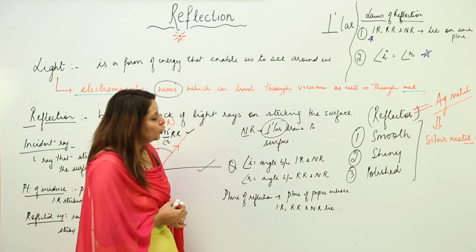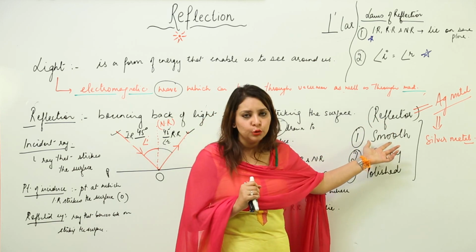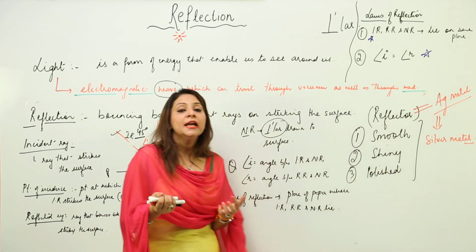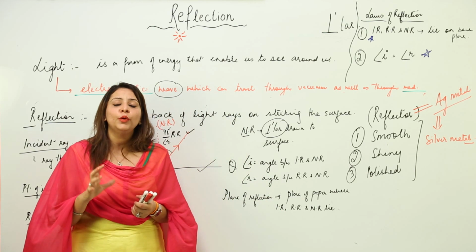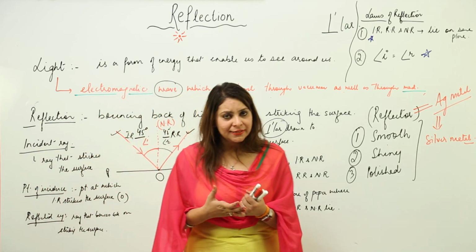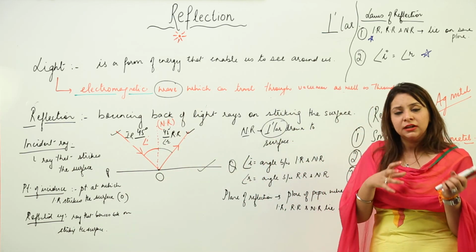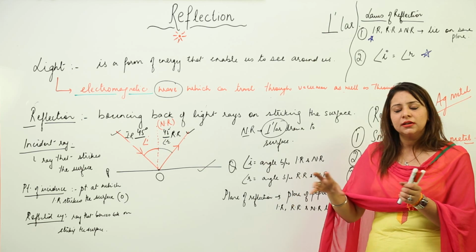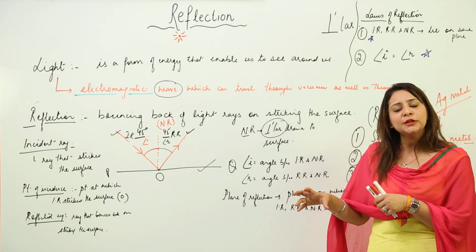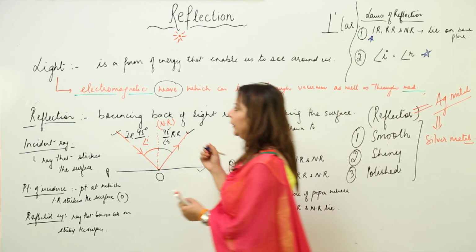Moreover, as I told you, as a characteristic of a good reflector, we use a smooth surface. So you must be wondering, when we use a rough surface, what kind of observation do we see? Is there any reflection from that surface? And if yes, then what kind of reflection do we see? Is it different from the reflection shown by a smooth surface, or is it the same? So I'll just draw a figure in order to explain.